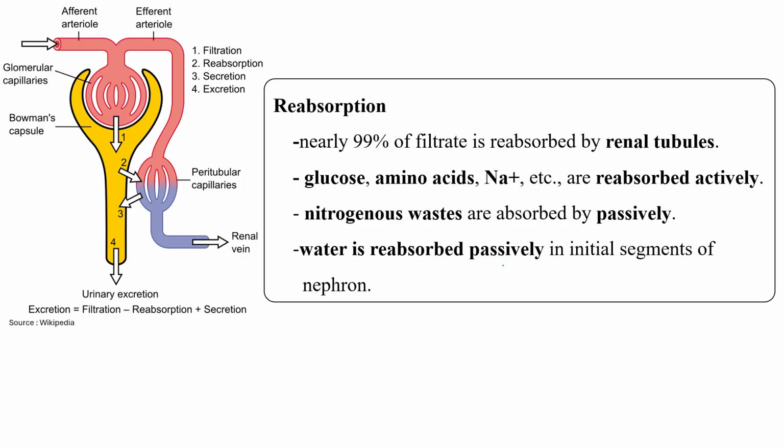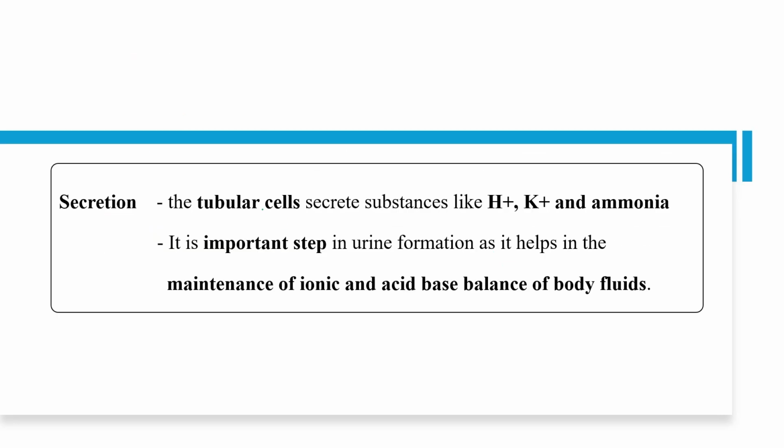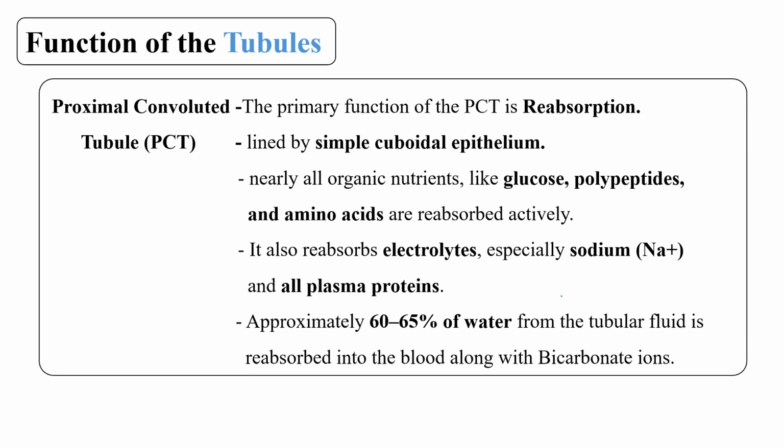Clear? Okay. Now, secretion. In secretion, the tubular cells secrete some important substances, some important ions like hydrogen ion, potassium ion, and ammonia. And this secretion is an important step in urine formation, as it helps in maintaining the ionic and acid-base balance in our body fluid. Okay. So now let's discuss at which particular location, which type of electrolyte or which type of molecule is reabsorbed